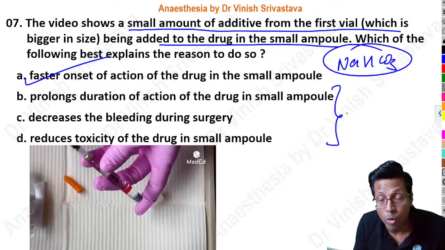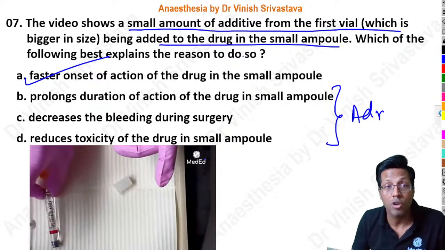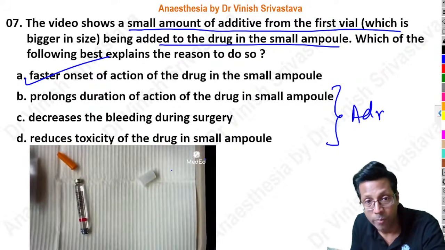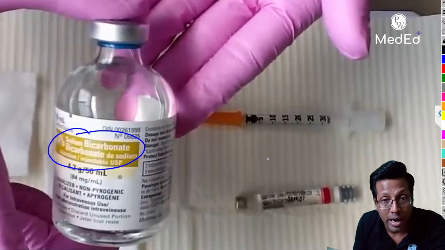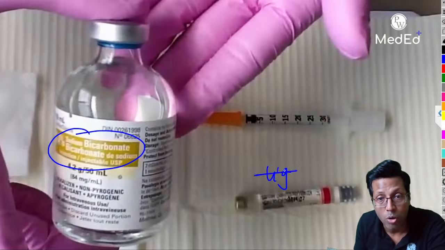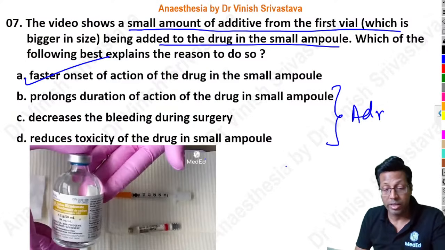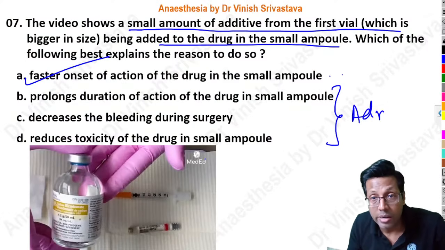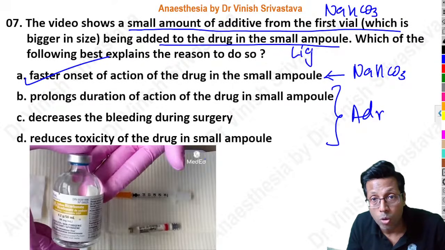So these 3 points are related to the addition of adrenaline. But when we are speaking of soda bicarb, as you can see from the video, that's why I told you, see the video. This is soda bicarb which has been added. So you are adding soda bicarb to lignocaine. All right. So addition of soda bicarb to the local anesthetic drug. Remember what is happening when we are discussing this topic. This is regarding soda bicarb. This is the answer with soda bicarb. Okay. So the first vial was soda bicarb and the smaller ampule was lignocaine, local anesthetic.